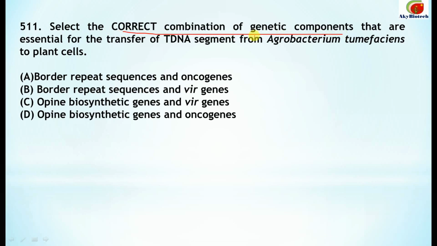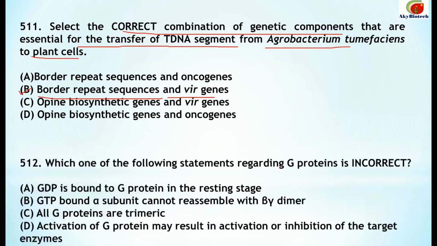Next, select the correct combination of genetic components that are essential for the transfer of tDNA segment from Agrobacterium tumefaciens to the plant cells. So you have to pick up the correct combination of the genetic components that are essential for the transfer of the tDNA segment from the Agrobacterium to the plant cells. So the correct option is the border repeat sequences and the Vir genes. This one is the correct one.